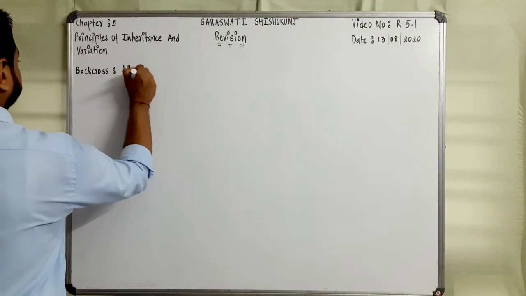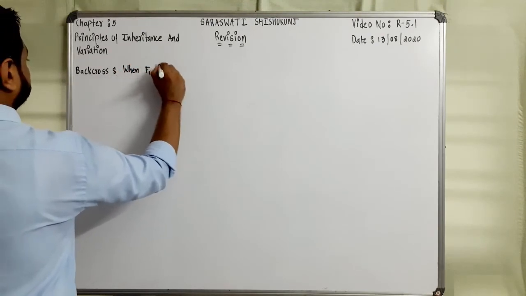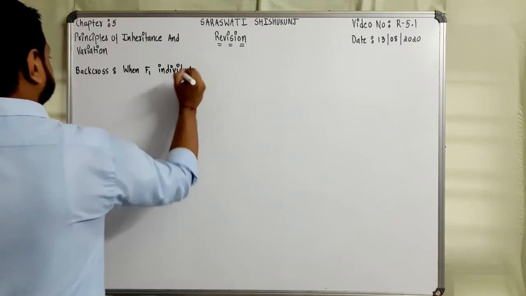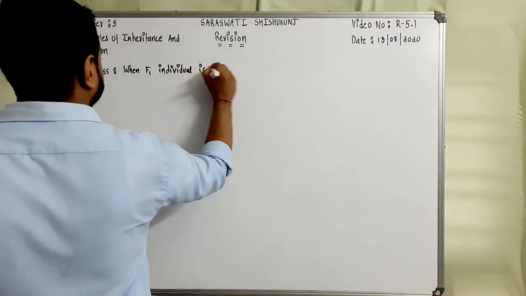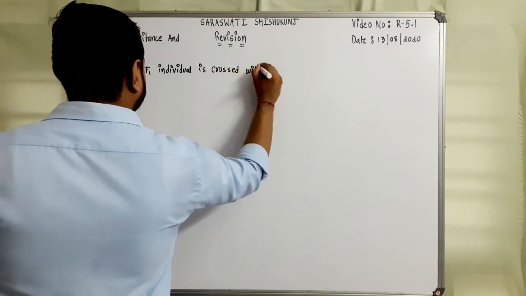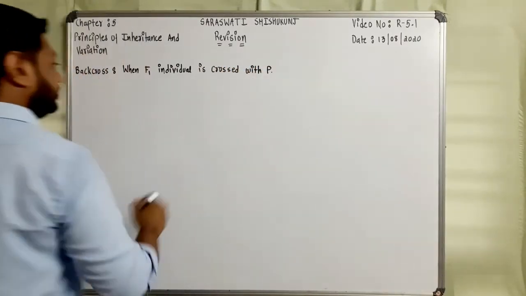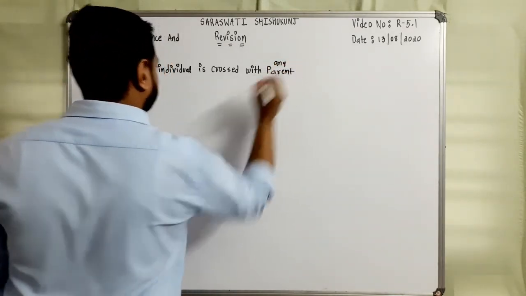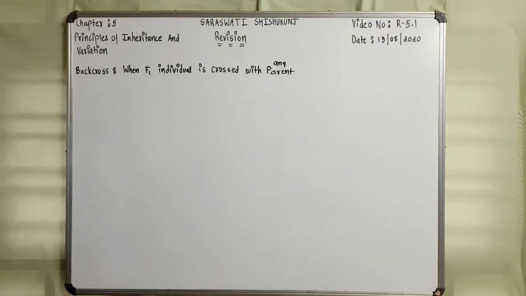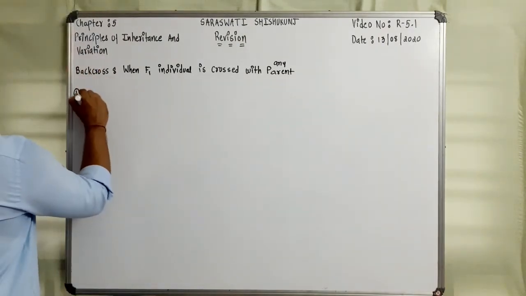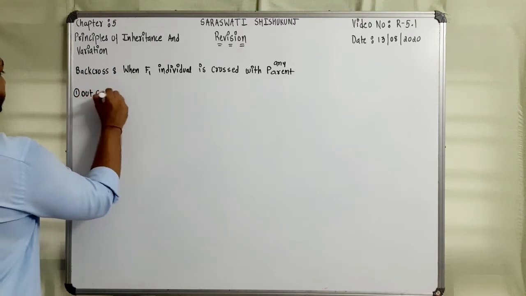When the F1 individual is crossed with a parent, right, any parent, it is called a back cross. Now it has two types. First one is out cross.